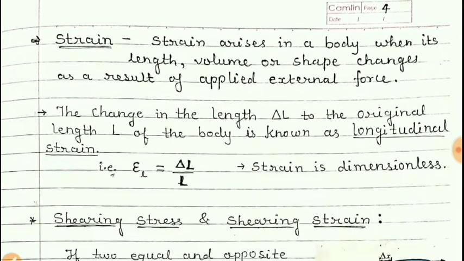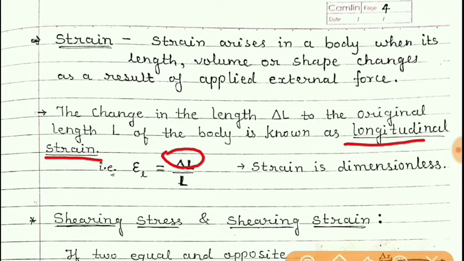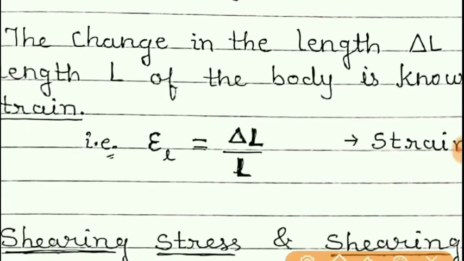Now we will define longitudinal strain. So students, according to definition, longitudinal strain is a ratio of change in length to the original length, and the symbol of strain is epsilon. This symbol epsilon is for the strain and here L is for longitudinal. So it is a longitudinal strain.